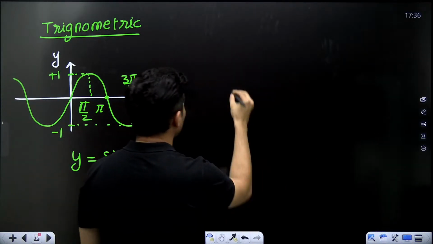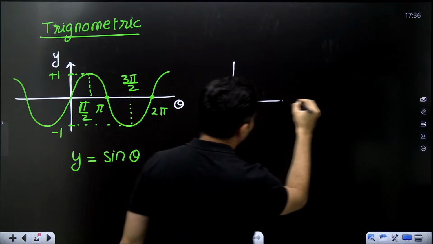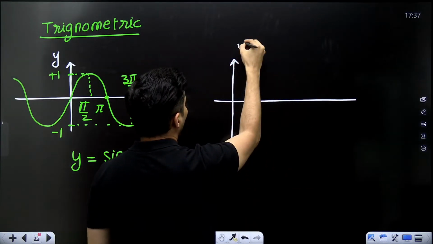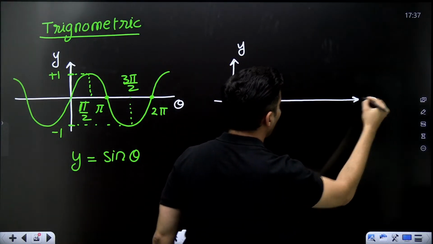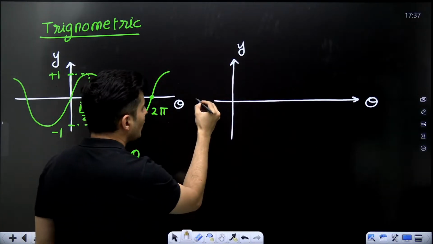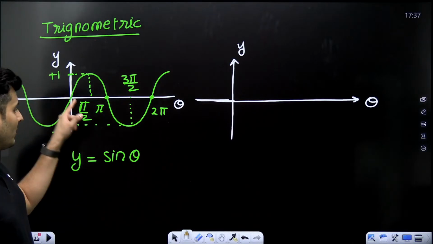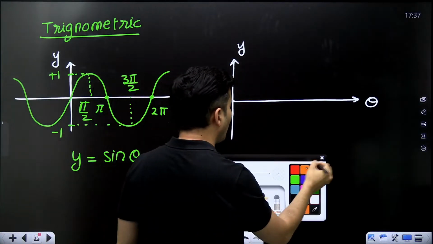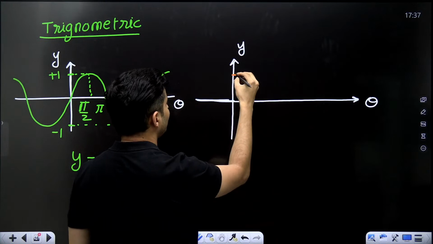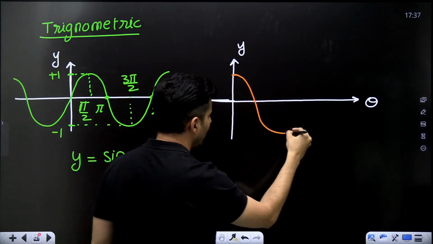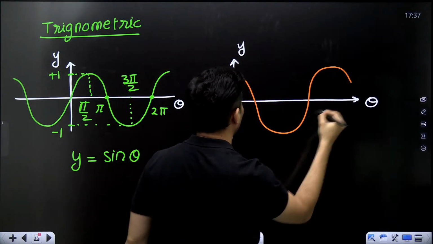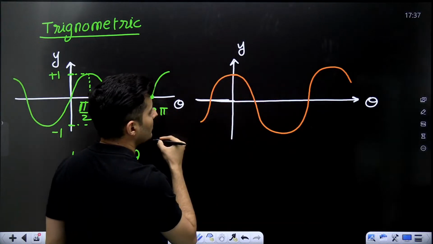Similarly, if I ask you to draw the graph of cos theta, my dear students, cos is like sine but a shifted speed breaker. This speed breaker started from 0. For cos, the speed breaker starts from the maximum value, then goes to 0, then minimum, then 0, then maximum, like this. This continues behind also.